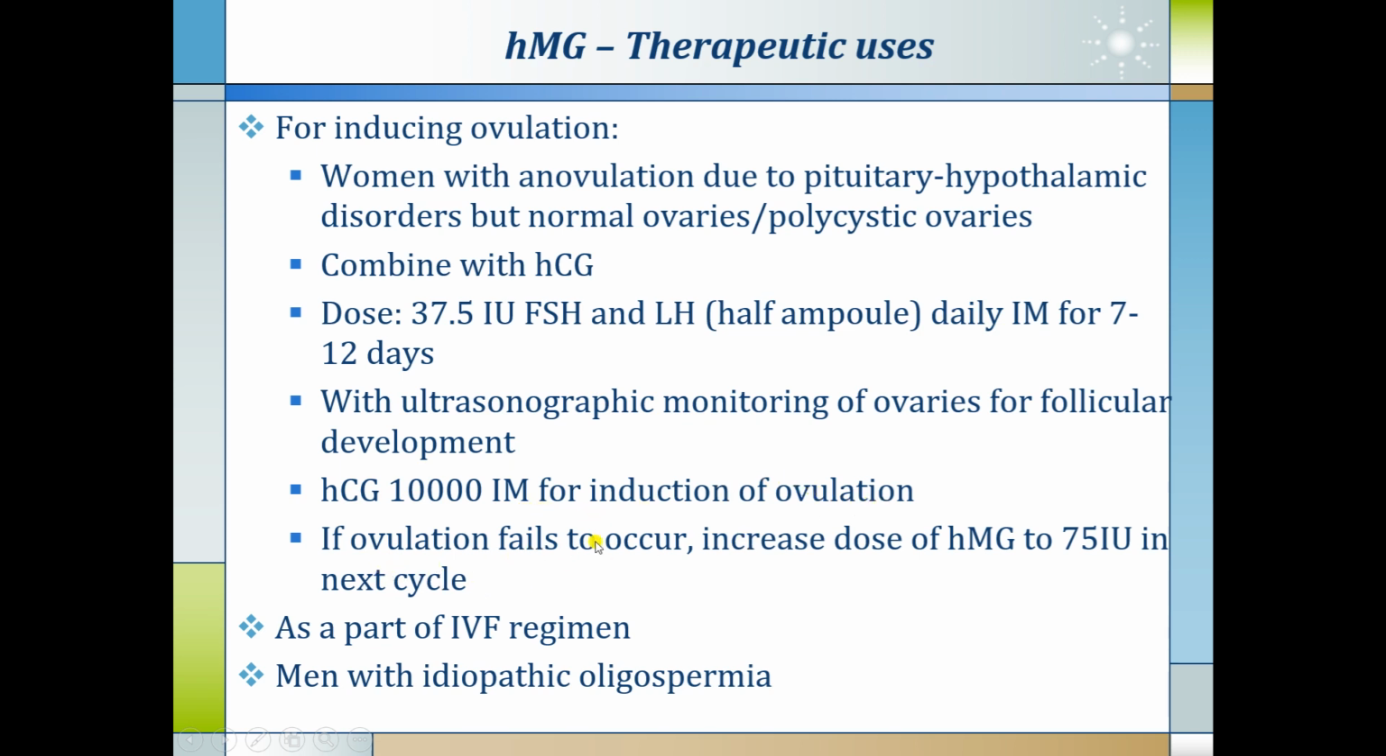If ovulation fails to occur, increase the dose of HMG to 75 international units in the next cycle. So you give FSH in the follicular phase to stimulate follicular growth at a dose of 37.5 international units for 7 to 12 days, that is the pre-ovulatory phase, and you induce ovulation with HCG 10,000 units intramuscularly. If it fails to occur, in the next cycle you go for a higher dose of HMG, but this is used by the IVF specialist only as a part of an IVF regimen.